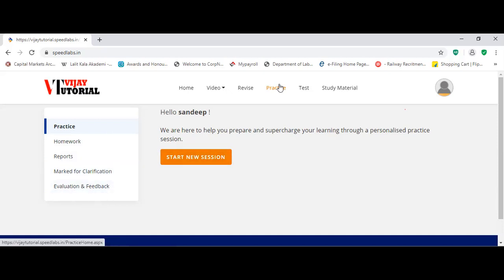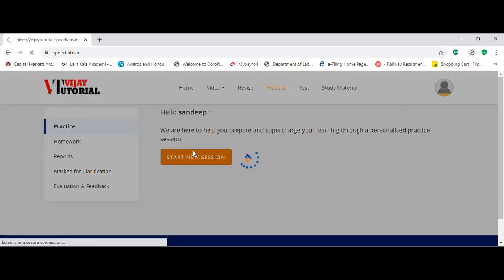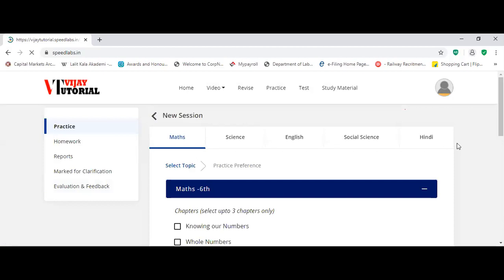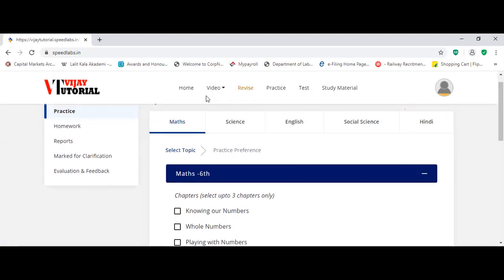Suppose in practice, once you click practice here, you have to go with start new session. Here subjects are there: math, science, social. You can do practice. Suppose this is maths, you can see a maths practice. This is the science practice. This is the English practice.